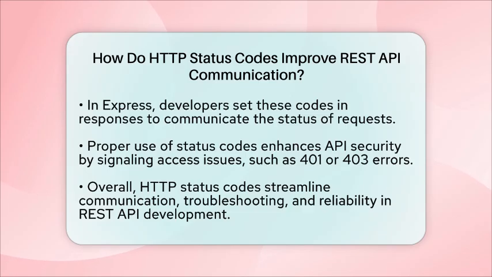To sum up, HTTP status codes are a simple but powerful tool. They make communication between your server and client clear, quick, and consistent. When building REST APIs with Express, using these codes correctly helps everyone understand what's happening, troubleshoot issues faster, and make your API more dependable. They are the language that keeps your API interactions smooth and predictable.